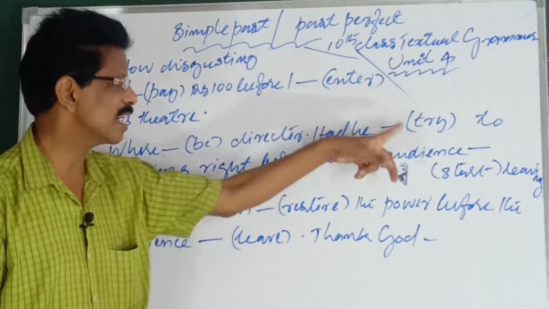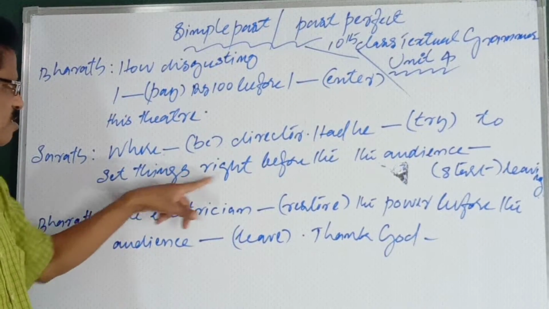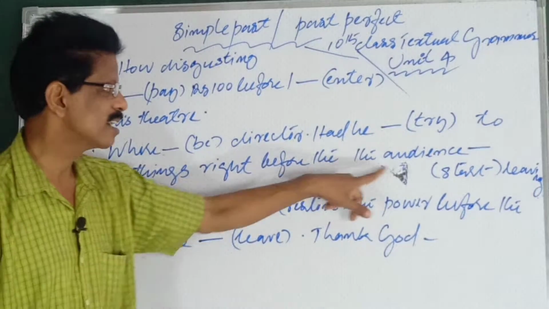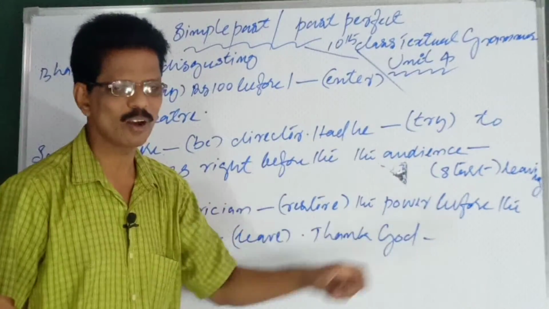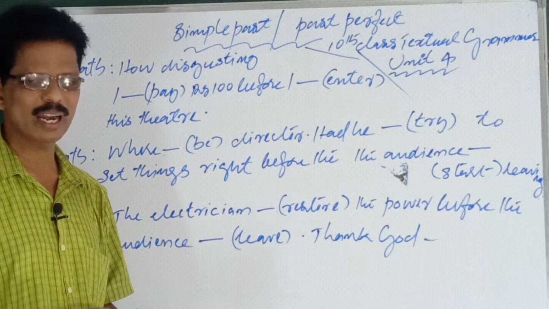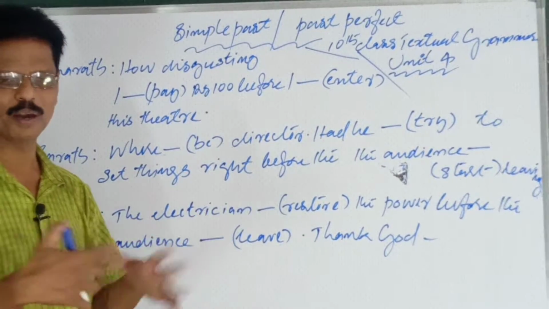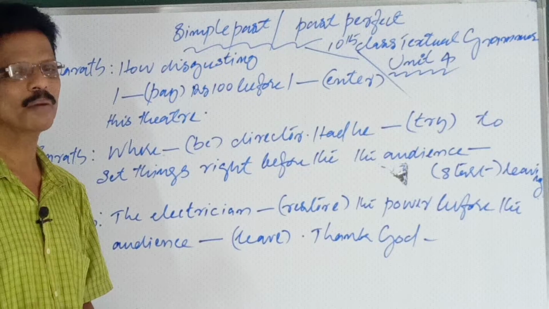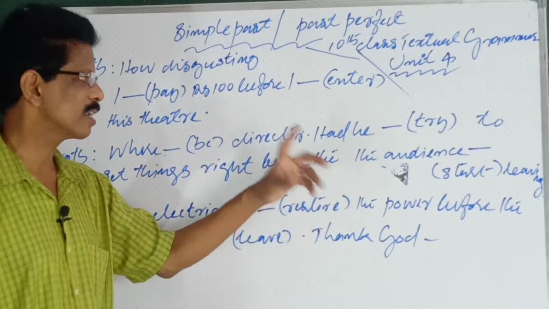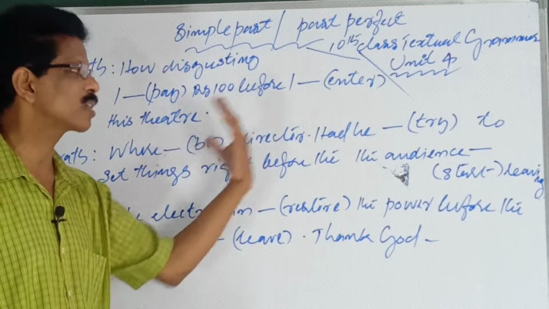Had he not tried to set things right before the audience started leaving? Anyhow, the audience would start leaving when all these commotions and problems take place. Before they began leaving, had he not tried?